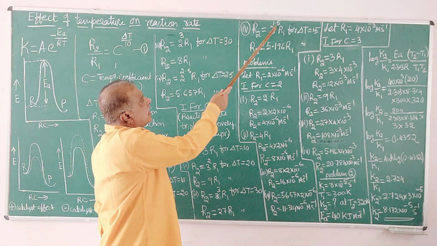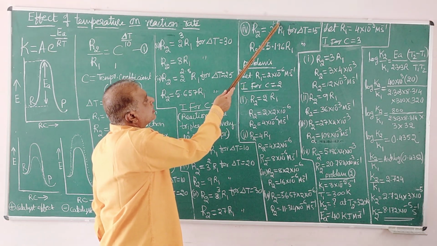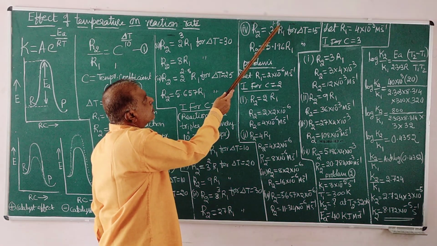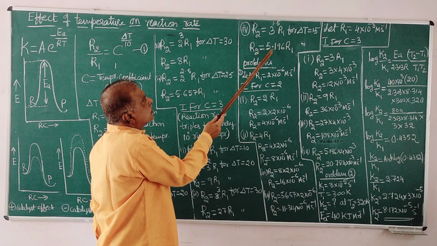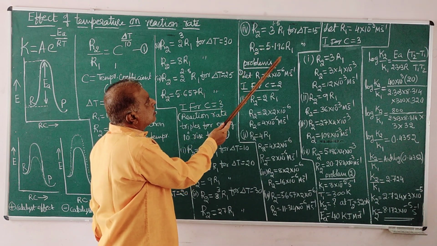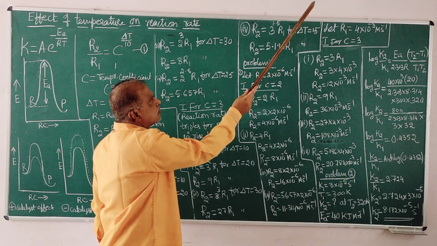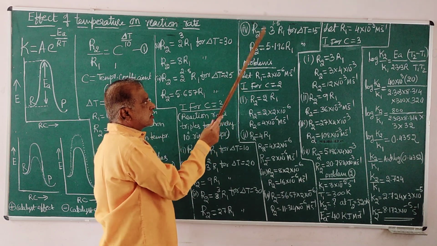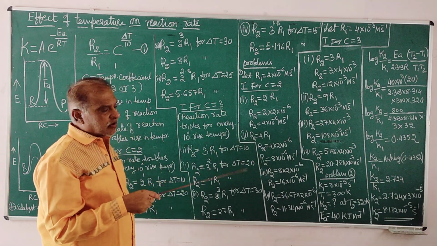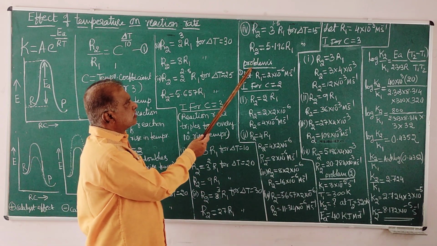For any fractional value, that is, if the temperature rise is 15 degrees, 15 by 10 is 1.5, so 3 to the power of 1.5 is 5 point something. This is the value. The rate of reaction increased by this many times R1 for a 15 degree increase in temperature when the temperature coefficient is 3. That is a general calculation. They can set any number of problems like this. So I have worked out problems of this kind.